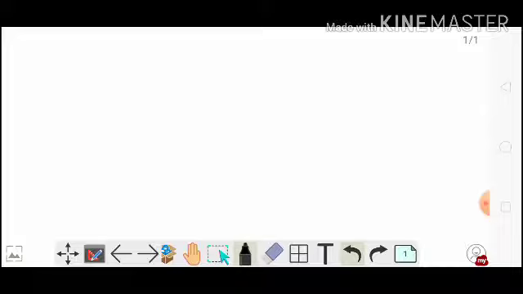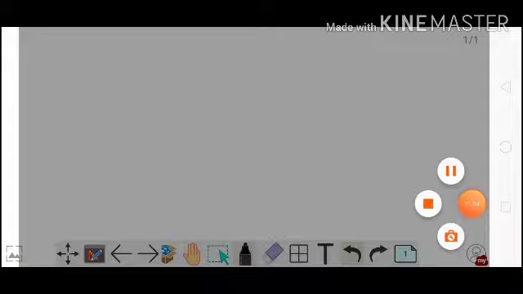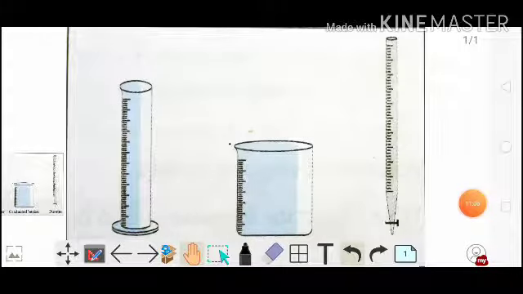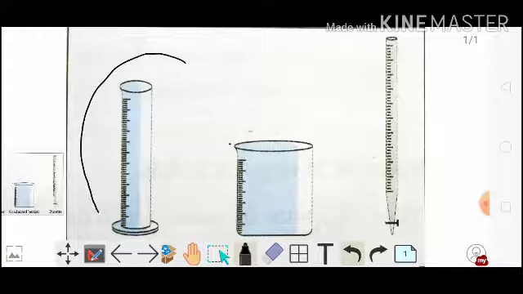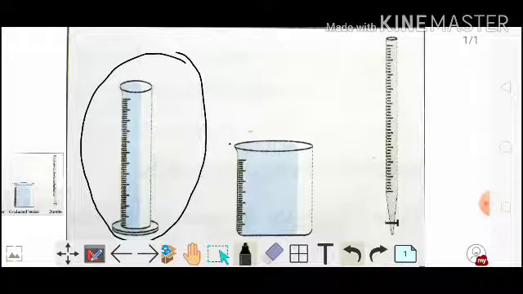The containers look something like this. The first image here is called graduated cylinder. You know, this is a cylindrical shaped vessel, and which is marked with a scale.